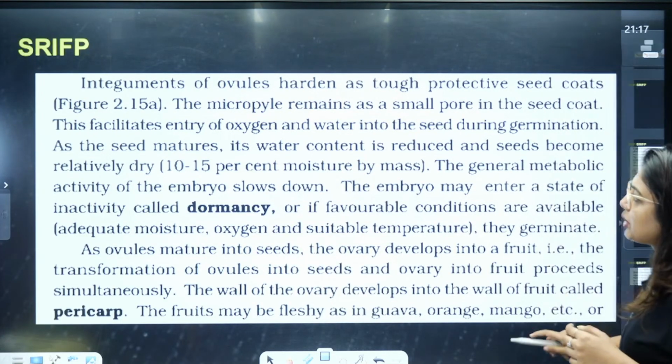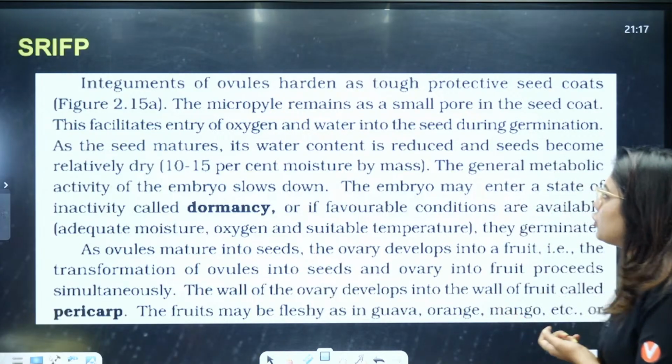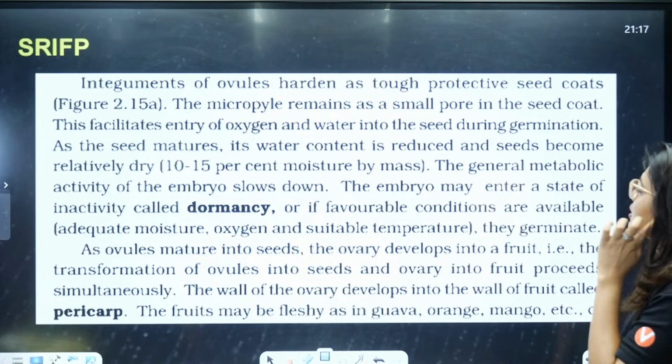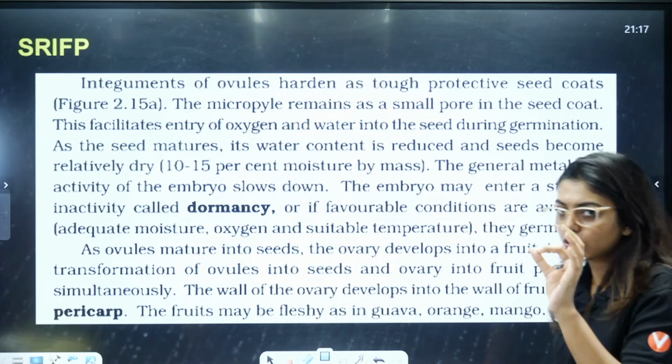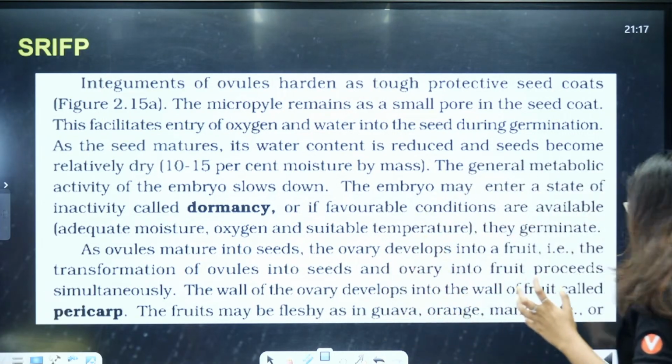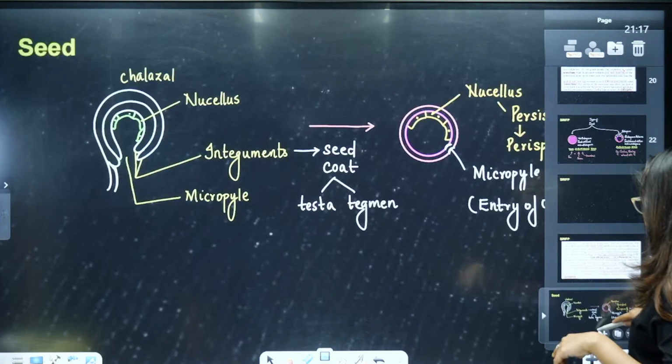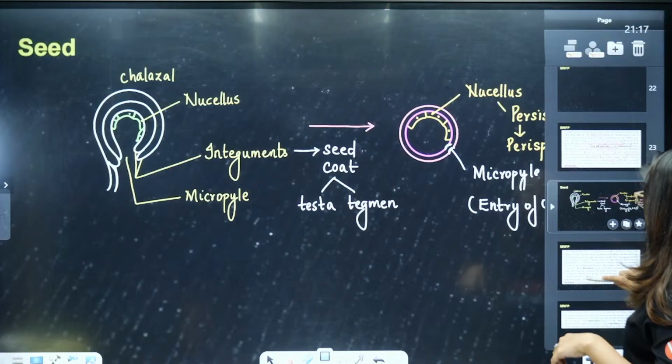Now here students, look here. Integuments of ovules harden as tough protective seed coats. The micropyle remains as a small pore. This I told you, no, integuments of the ovule. So this paragraph, this is the diagram. I will just drag it down here, so when you are reading, you will understand.